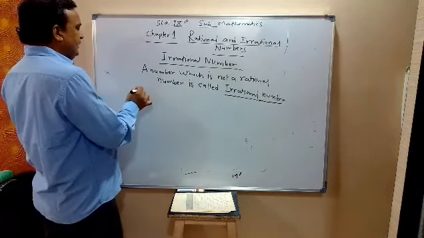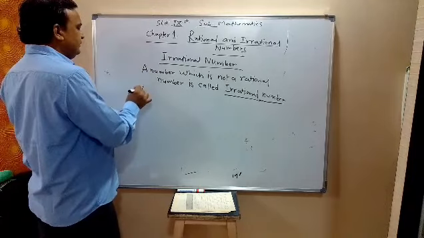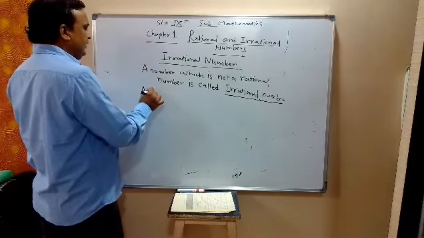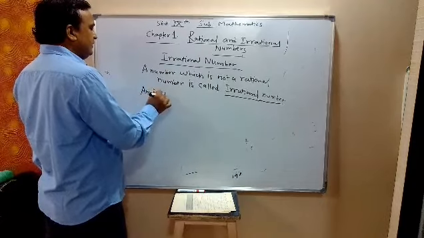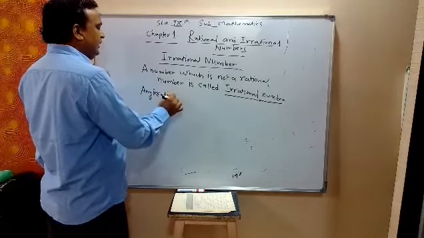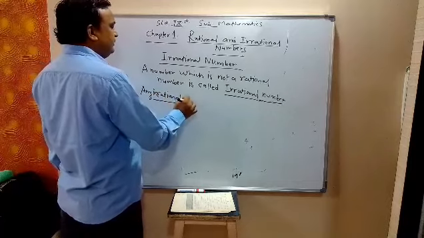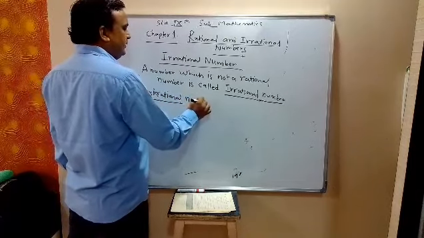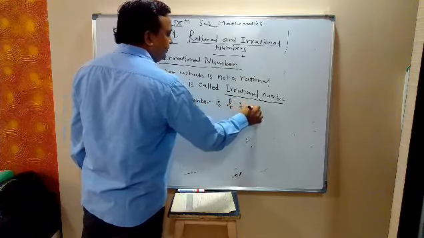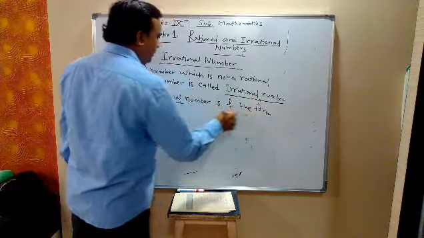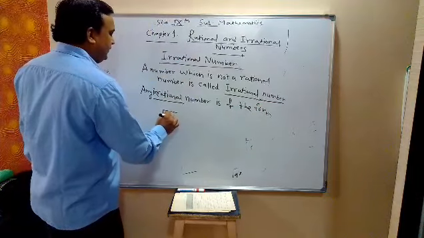Then any irrational number is of the form root P, where P is prime.